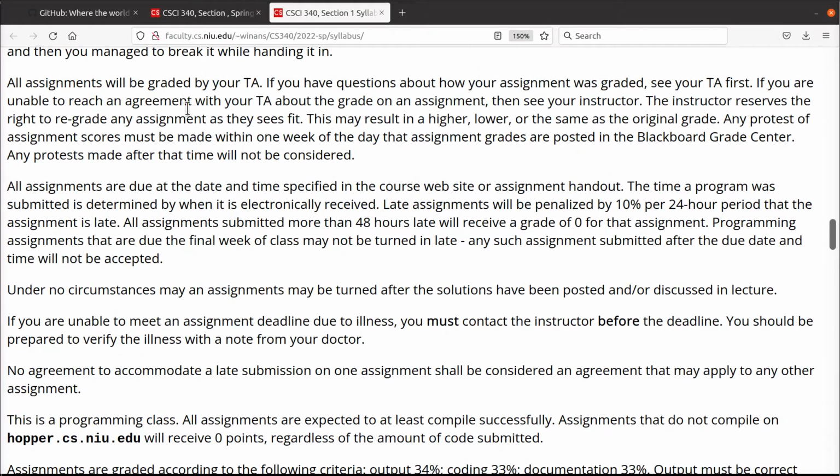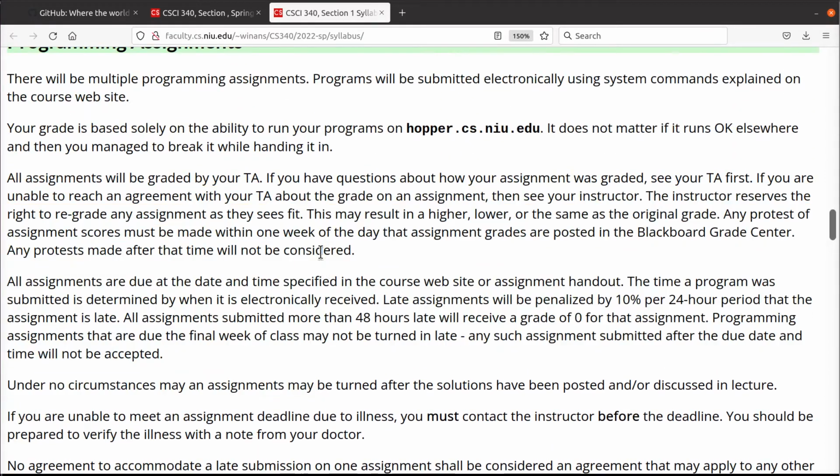Programming assignments, I'm not going to read this whole thing to you. Read it. The short of it is, you will be graded solely on your program's ability to run on this machine right here. We have two, actually. Hopper and Turing are the names of the two machines.